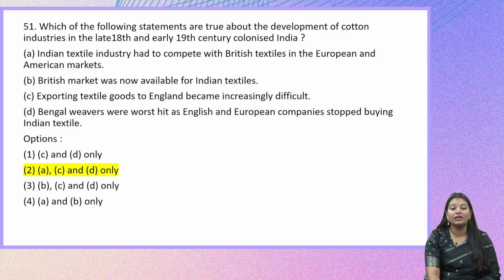That is, British market was now available for Indian textiles after the Britishers and the development of the cotton industries. The tariff rates and everything were increased, which made it more and more difficult for us to export from India. That is why statements A, C and D truly represent what was happening at that time, and statement B is false. Moving on to the next question.